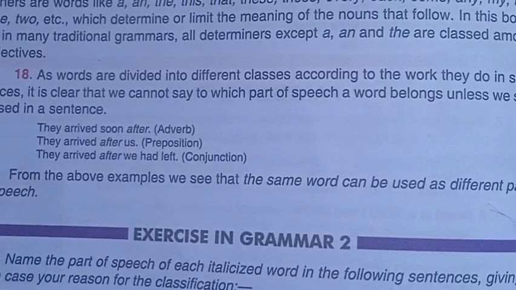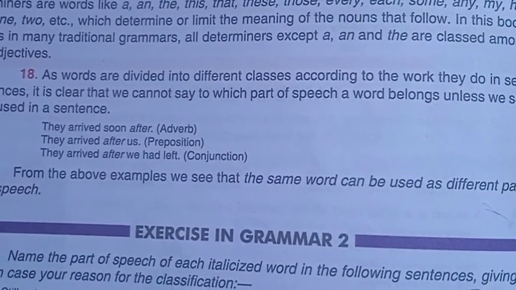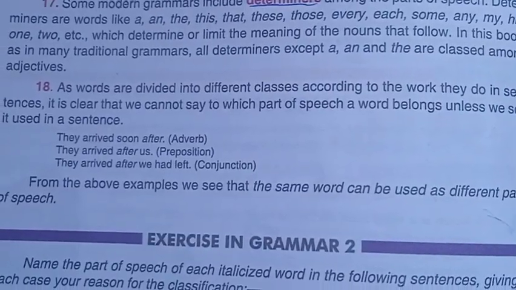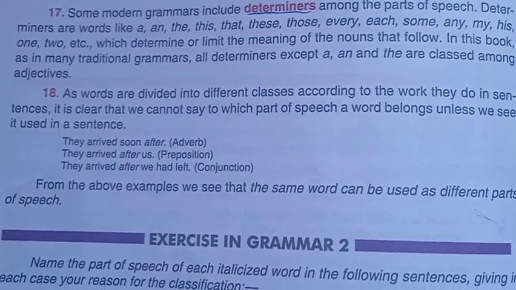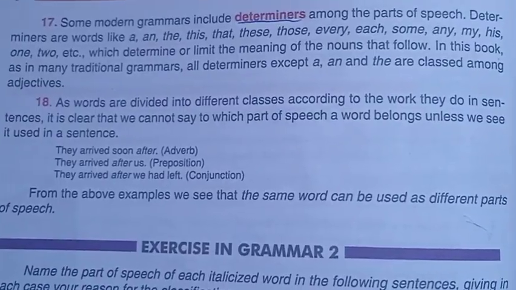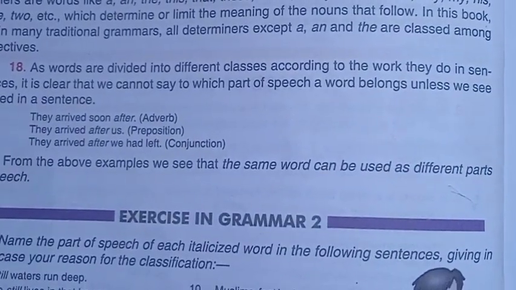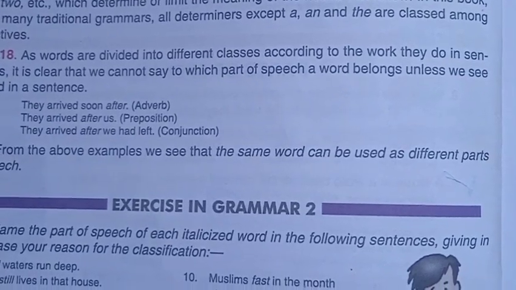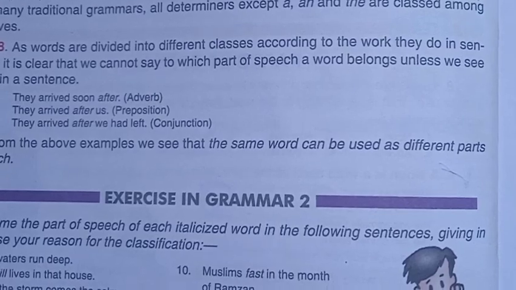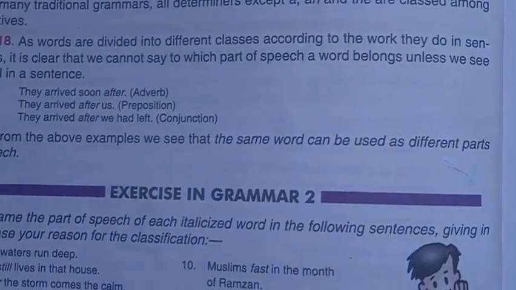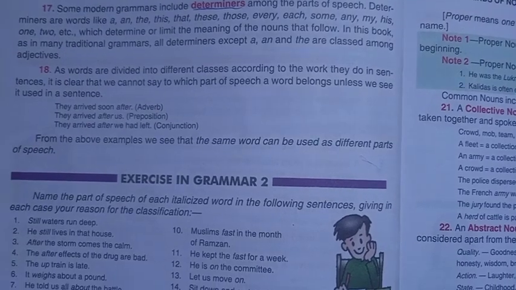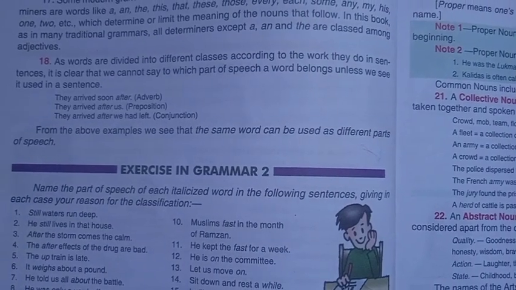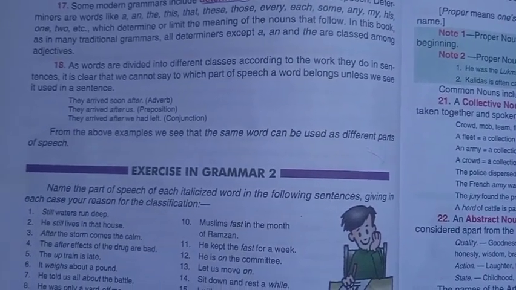Some modern grammars include determiners among the parts of speech. Determiners are words like a, an, the, this, that, these, those, every, each, some, any, my, his, one, two, etc., which determine or limit the meaning of the nouns that follow. In this book, as in many traditional grammars, all determiners except a, an, and the are classed among adjectives.